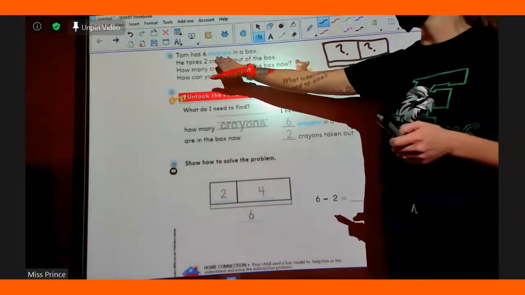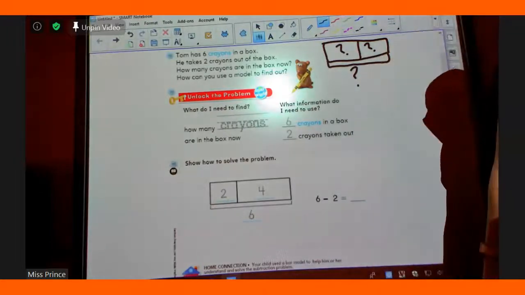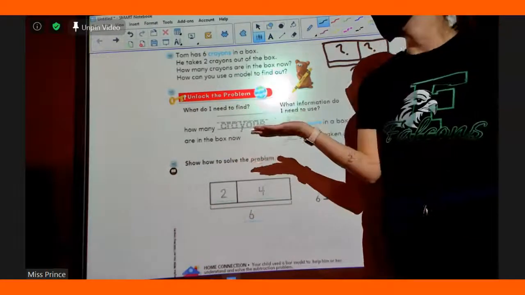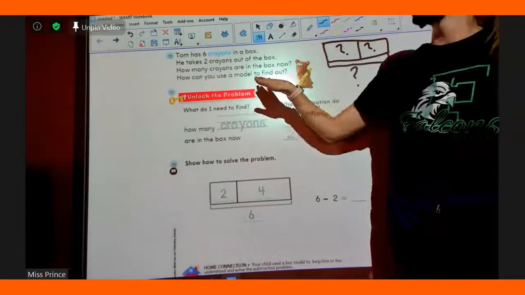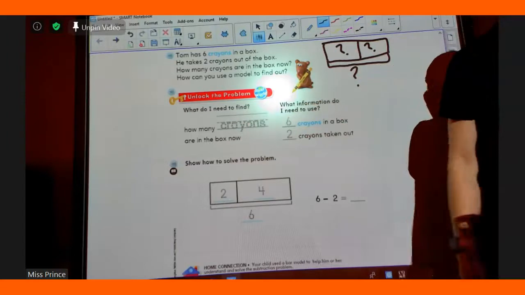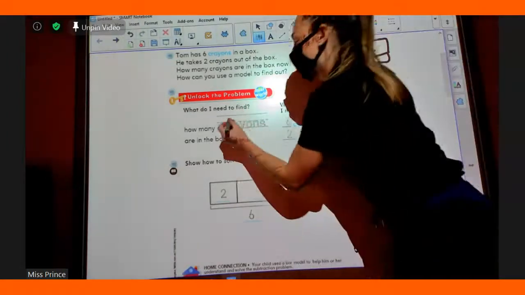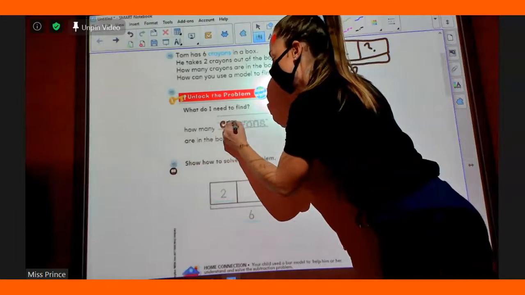Okay. So this says, Tom has 6 crayons in a box. He takes 2 crayons out of the box. How many crayons are in the box now? How can you use a model to find out? What are we trying to figure out? How many crayons? Crayons. So go ahead and fill this part in your book.